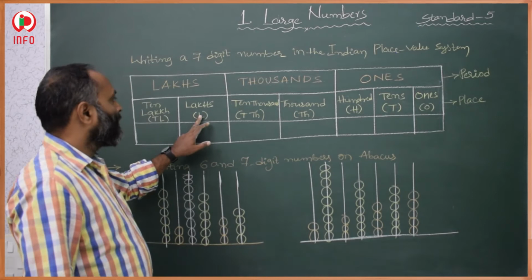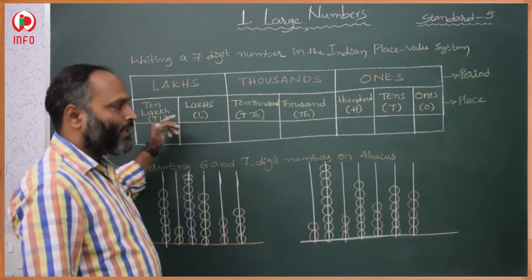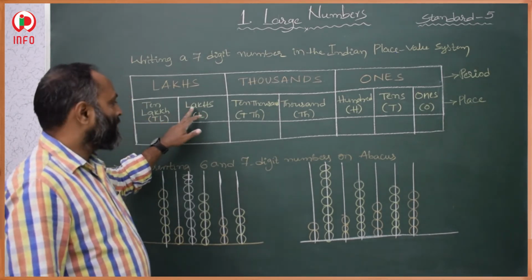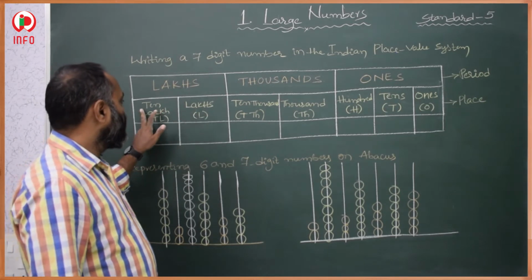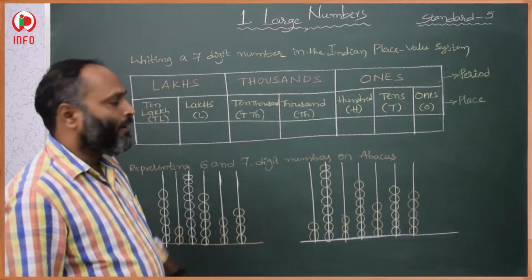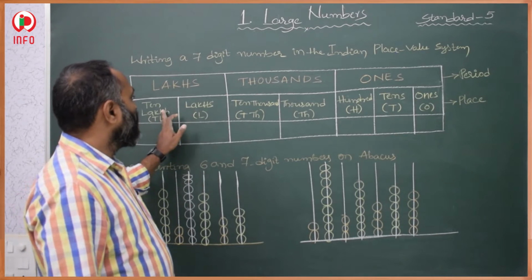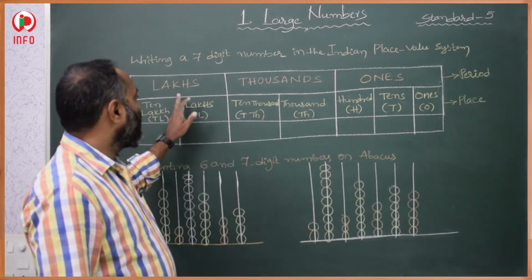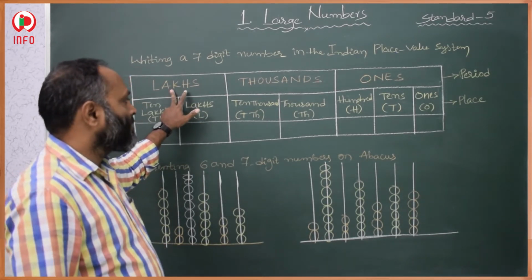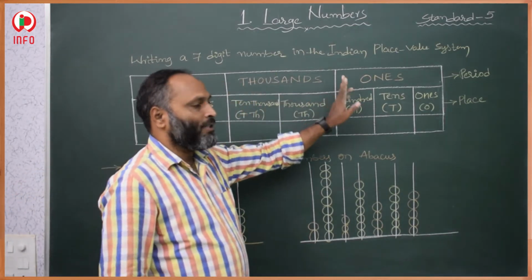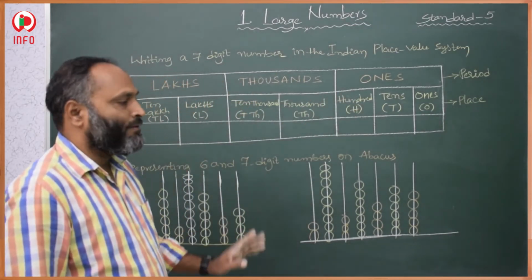So lakhs, and after that this is the 6th digit and this is our 7th digit. The 6th digit is the lakhs place and the 7th digit is the 10 lakhs place. If any number comes in these two places, we call that the lakhs period. Lakhs period, thousands period and ones period. So this is our Indian place value system.